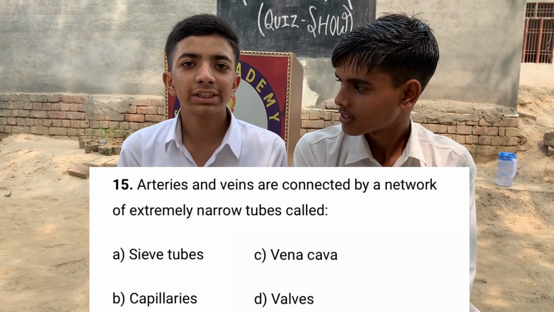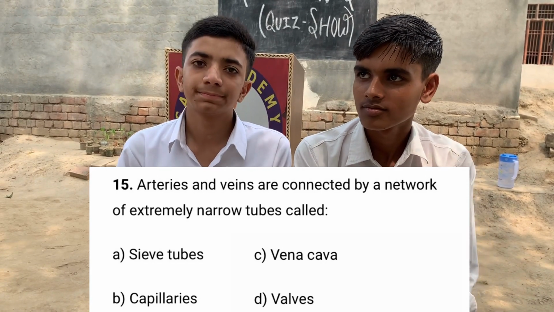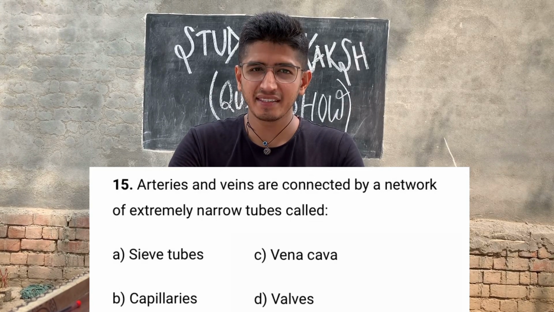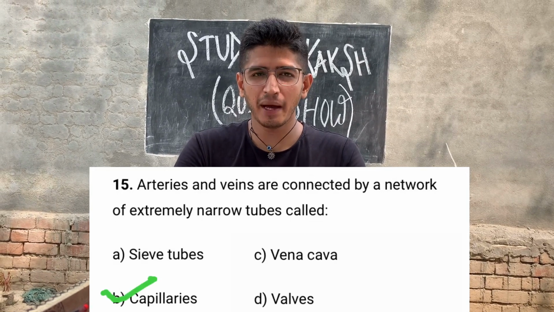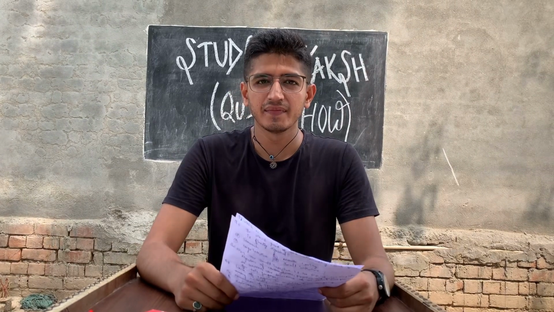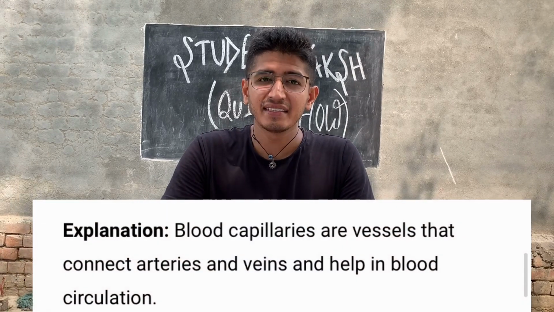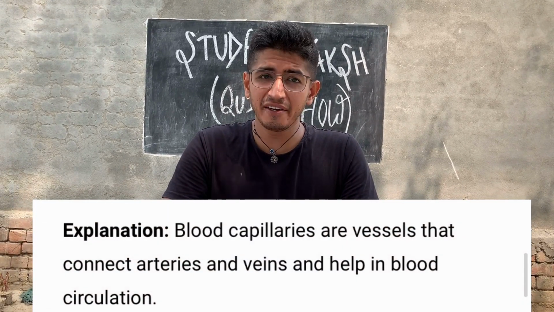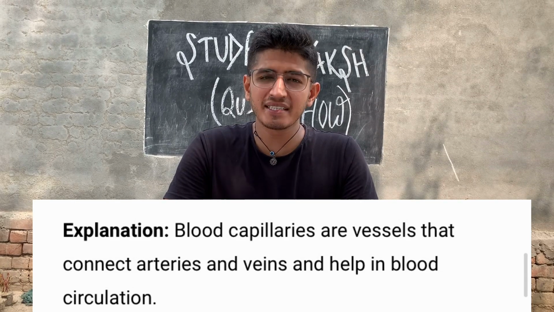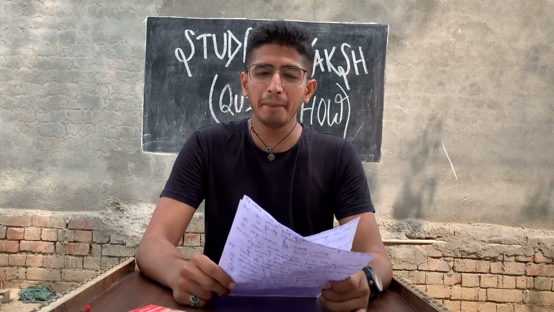Sir, option B, capillaries. Are you sure? Yes, sir. Option B, capillaries, is the right answer. Give them a huge round of applause. Actually, blood capillaries are vessels that connect arteries and veins and help in blood circulation. And the next question goes to team B.